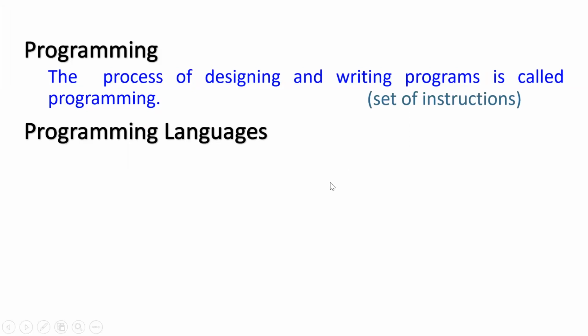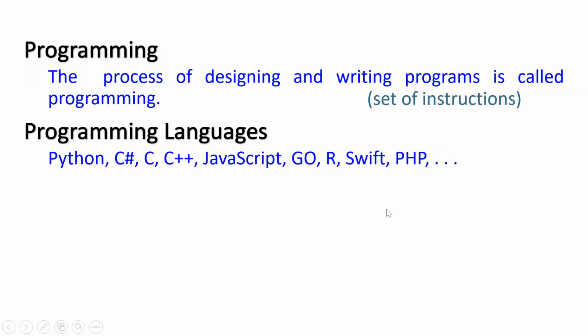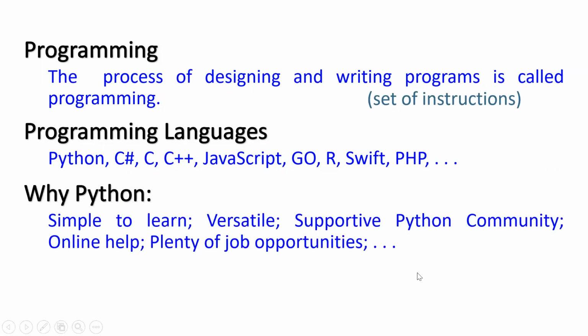And what are different programming languages? Python, C#, C, C++, JavaScript, Go, R, Swift, PHP. There are hundreds of programming languages which can be used to write programs, to give instructions to the computer. Each language has its own plus and minus points. But we are learning, or we are going to learn Python. Why Python? Because it is simple to learn.